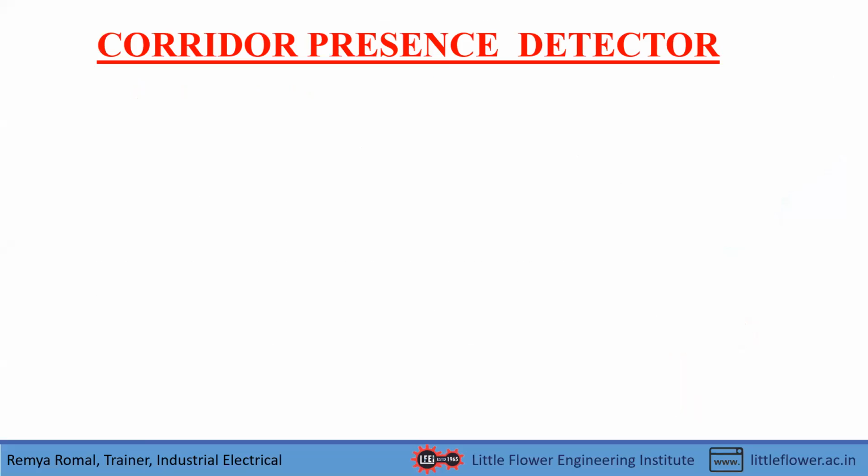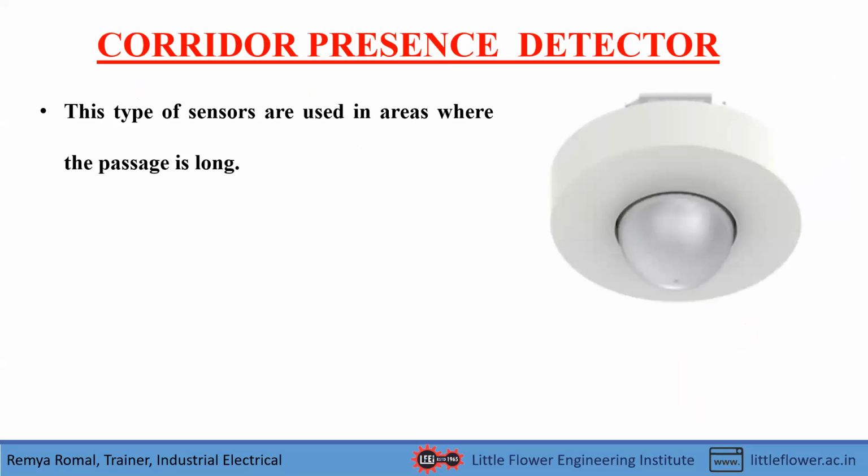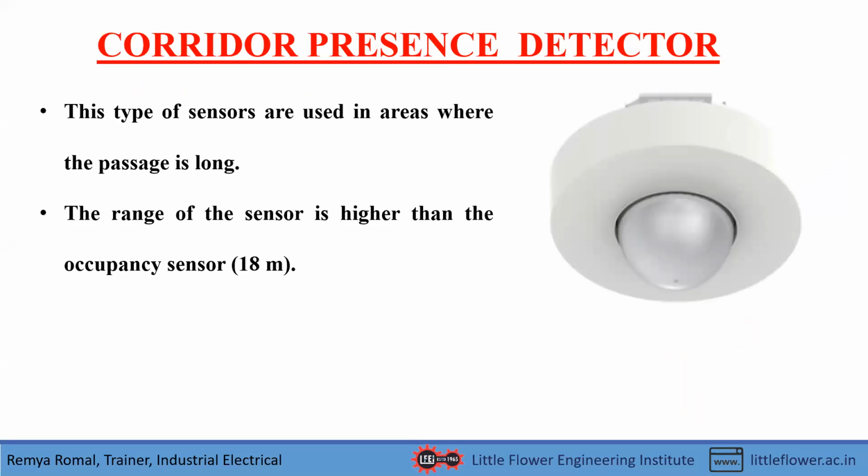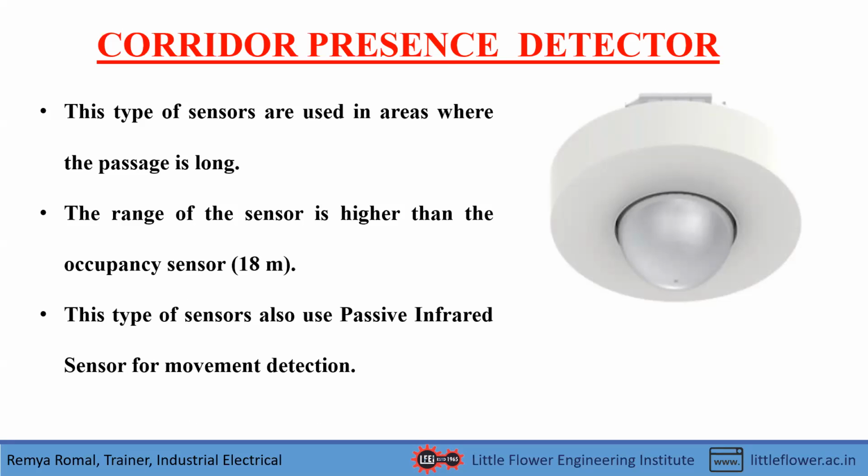And the next sensor is the corridor presence sensor. This is a figure of a corridor presence sensor, a type of sensor used in areas where the passage is long. That means it has a higher range than the occupancy sensor. The range of the occupancy sensor is 14 meter diameter, but for the corridor presence sensor, the range is 18 meter diameter. So there is a 4 meter difference between these two sensors. This type of sensor also uses a passive infrared sensor for movement detection, and the application areas are corridors.